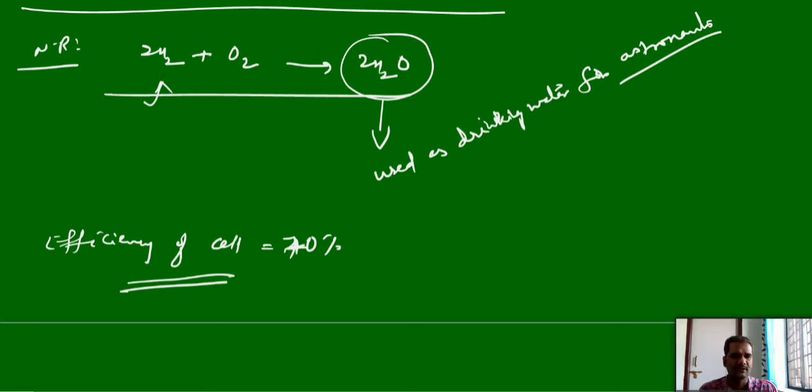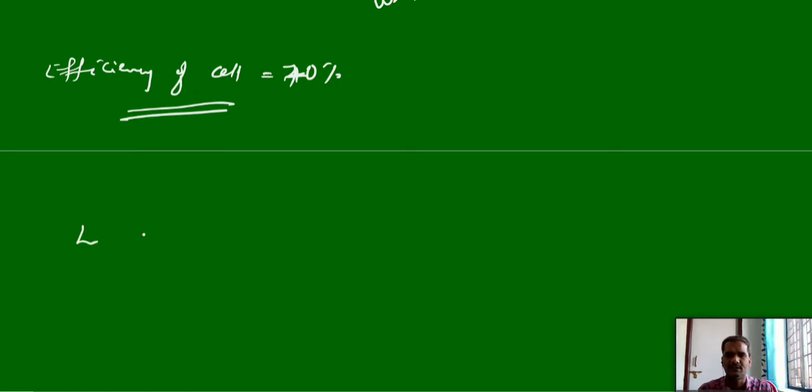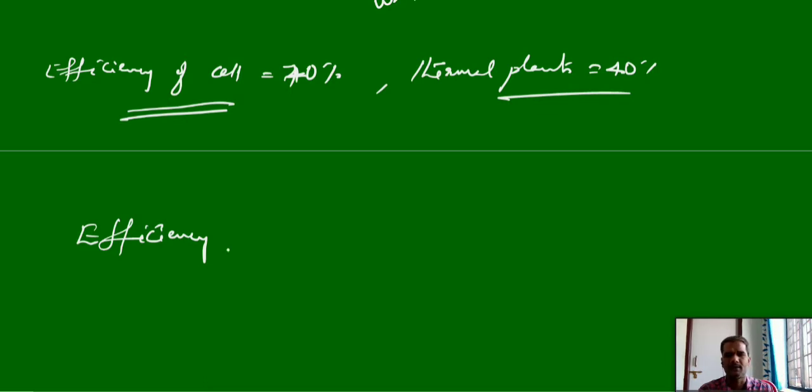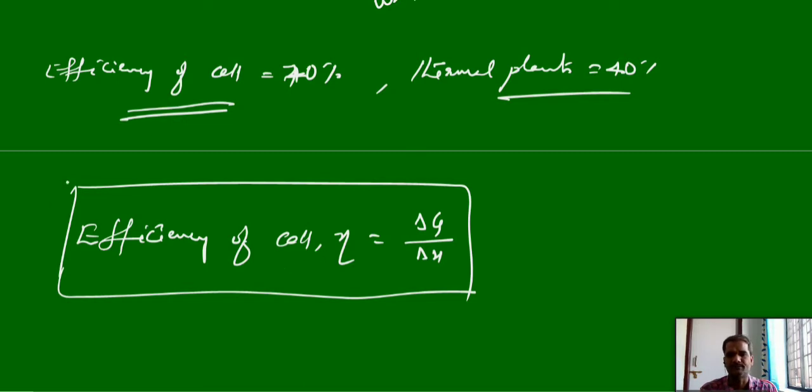The efficiency of the cell we can calculate by using this formula: efficiency eta is equal to Gibbs free energy change divided by enthalpy change. By using this formula, we can calculate the efficiency.